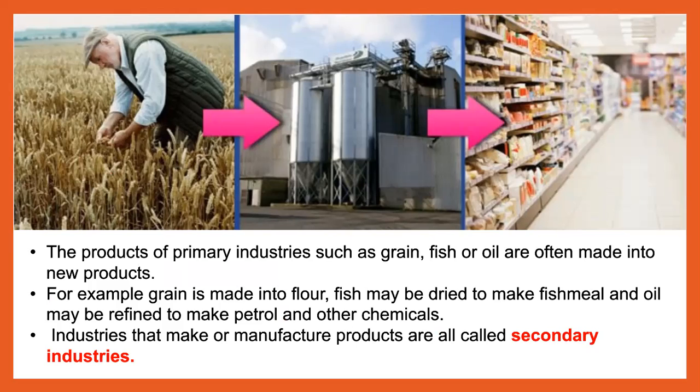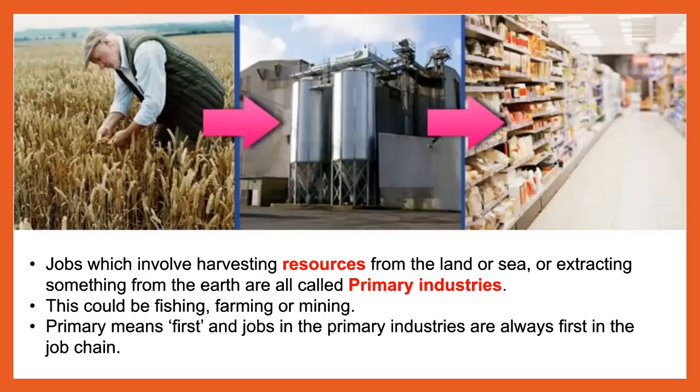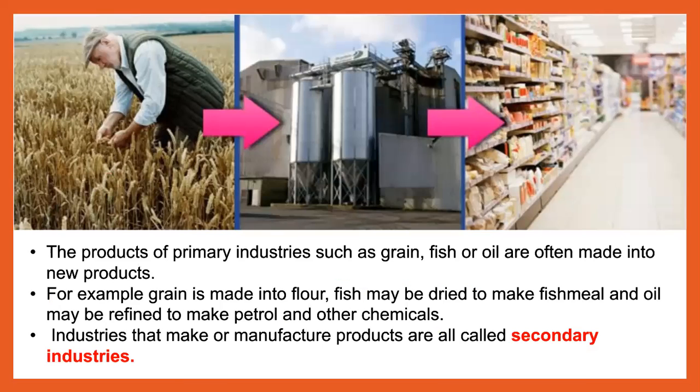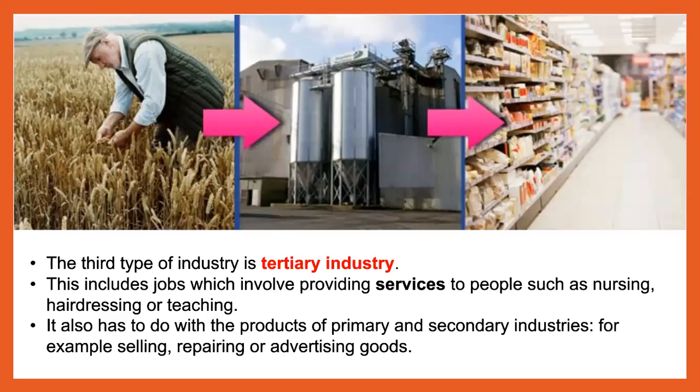Industries that make or manufacture these products are called secondary industries. So remember, primary industries are jobs that involve harvesting resources from the land or sea or extracting something from the earth, whereas secondary industries produce or manufacture products that have been gathered from the primary industries.